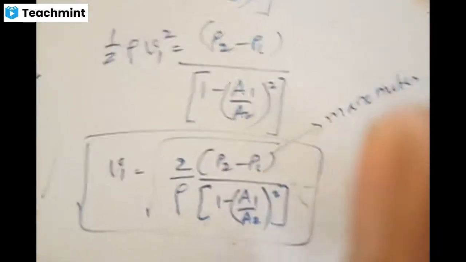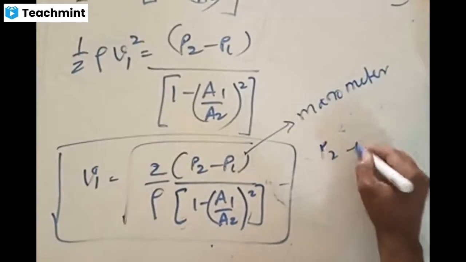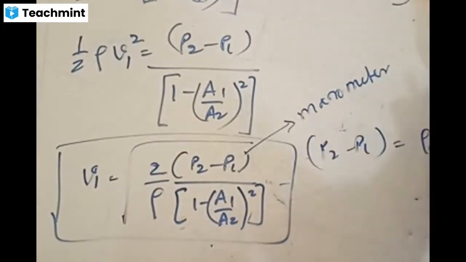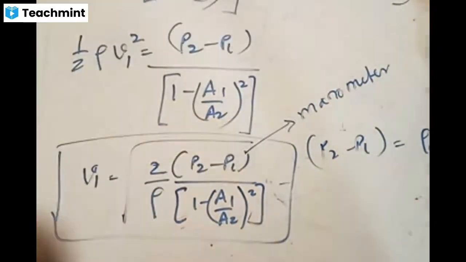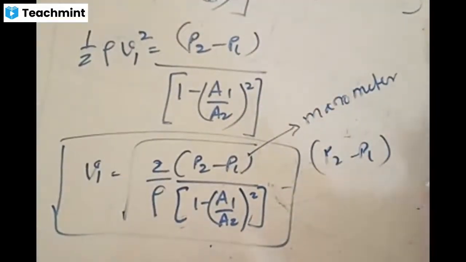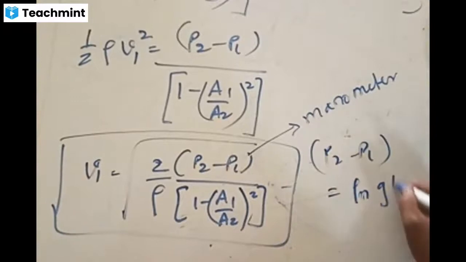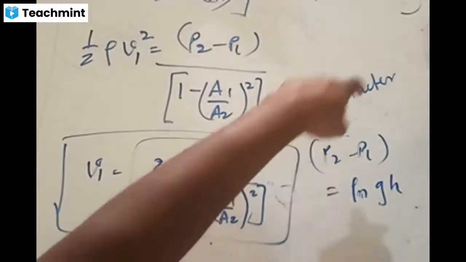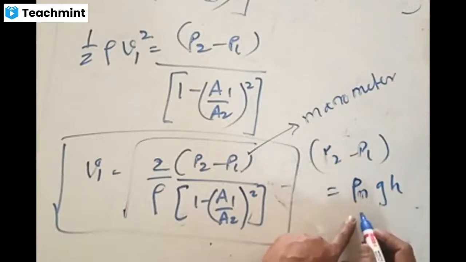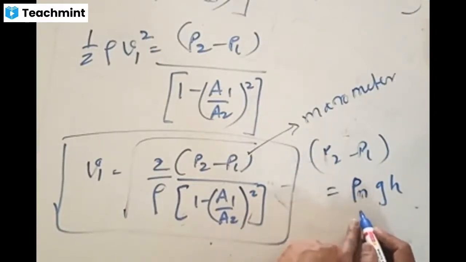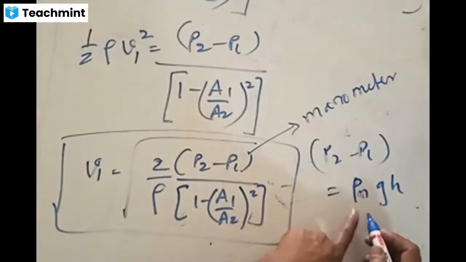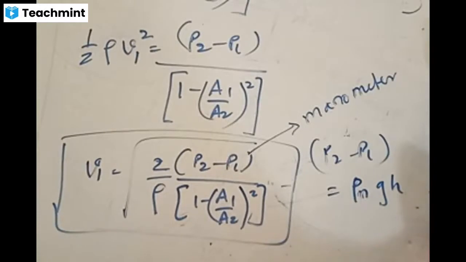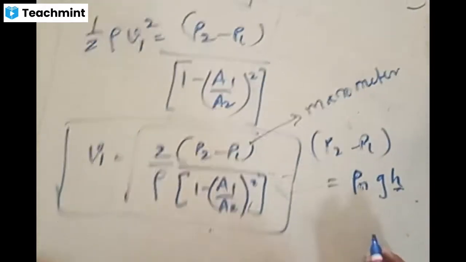The manometer pressure difference is given by the formula P2 minus P1 is equal to rho mgh. Where did this formula come from? When you use a manometer filled with mercury whose density is rho m, earlier it was rho of the fluid flow, now it is rho m. g is the acceleration due to gravity. h is the difference of height because of the pressure. The pressure difference is shown in the manometer by this level. Is this point clear?